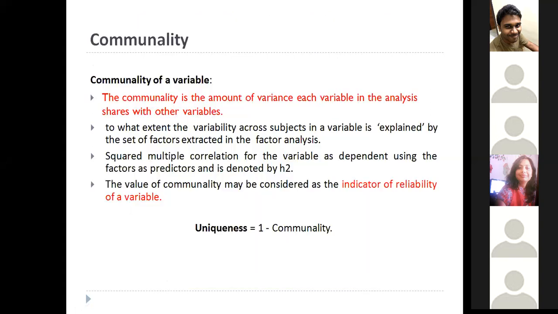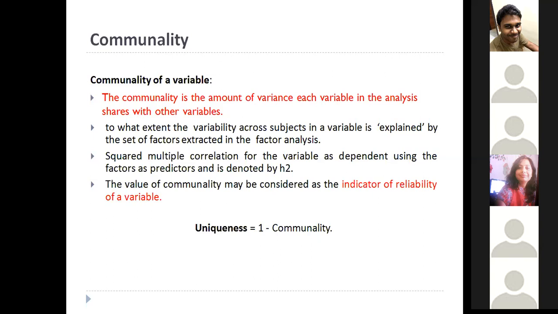Let's get into communality. It's one of the very important measures used in factor analysis. It is the amount of variance each variable in the analysis shares with the other variables. It's nothing but the variance of your data. To compute uniqueness, you just do 1 minus communality.